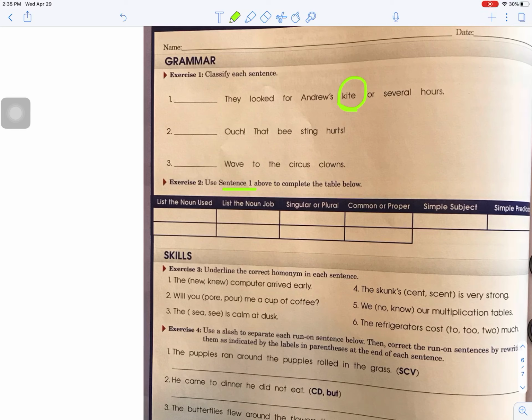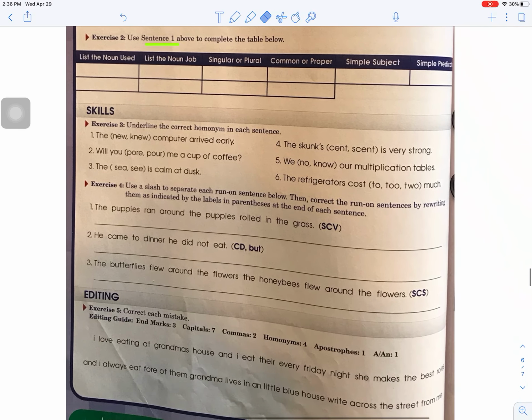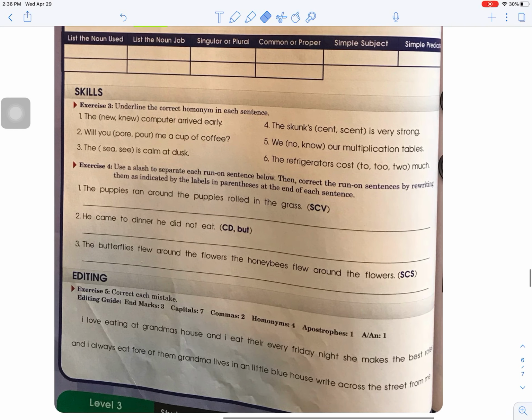So say kite would be a noun, right? And maybe this guy might be a noun, or this guy might be a noun. I'm not going to tell you, but the types of nouns that you're going to have are an object of the preposition or a subject noun. And my hint is that you might have two OPs over here. That's a little hint. Hopefully you've watched that far. That way you know. All right? I want to see you get that right.